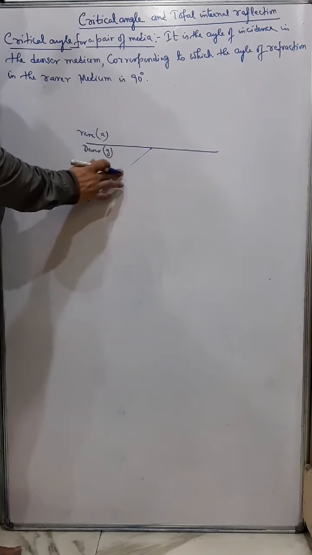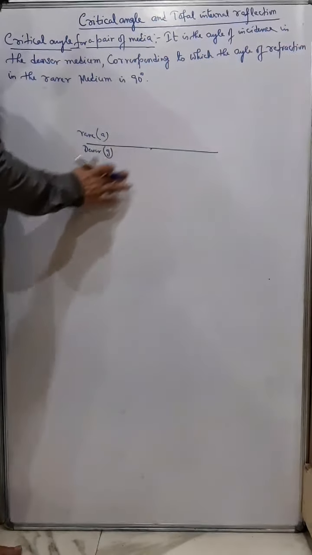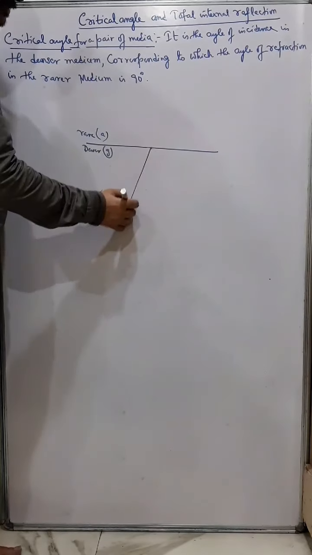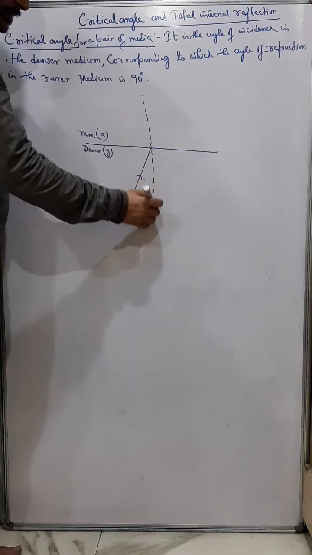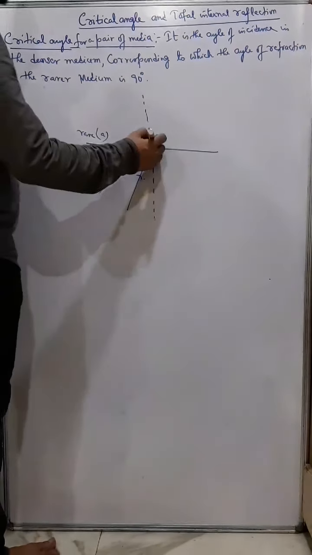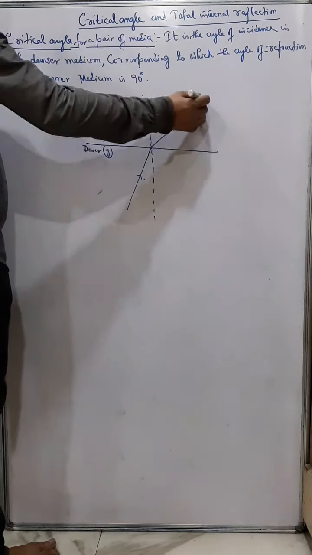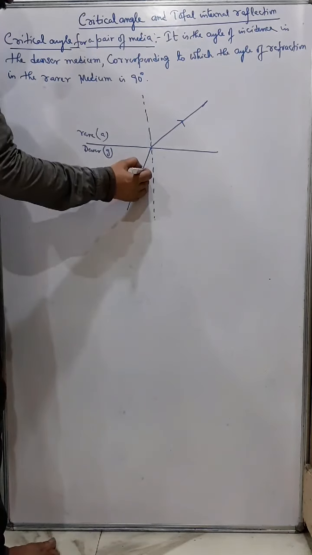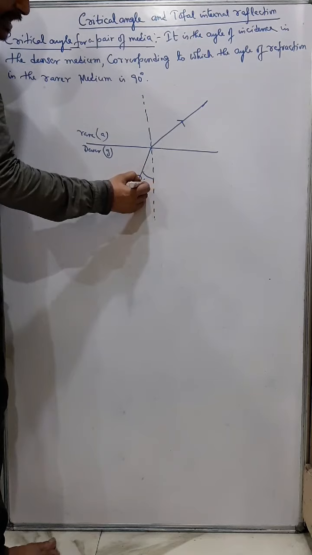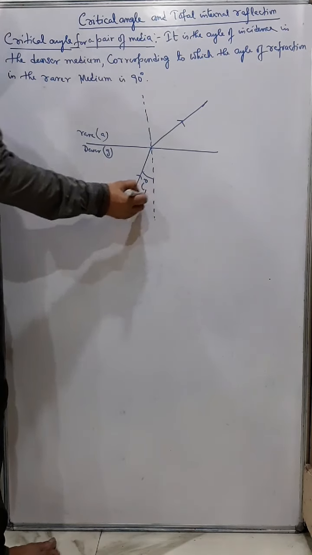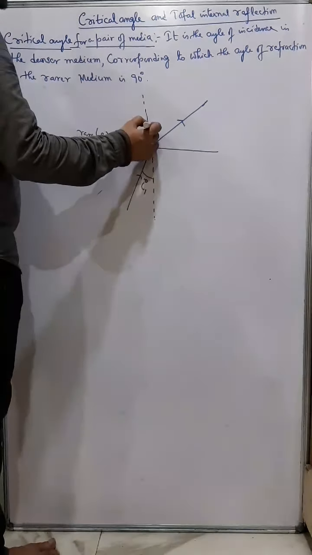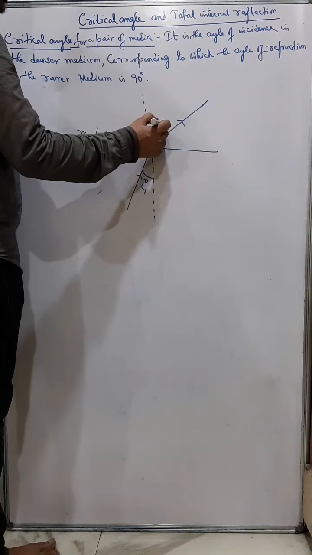Now, suppose this is a particular angle of incidence, this is the normal, and this is the angle of refraction, the refracted ray. Suppose a certain angle of incidence and corresponding angle of refraction is this.